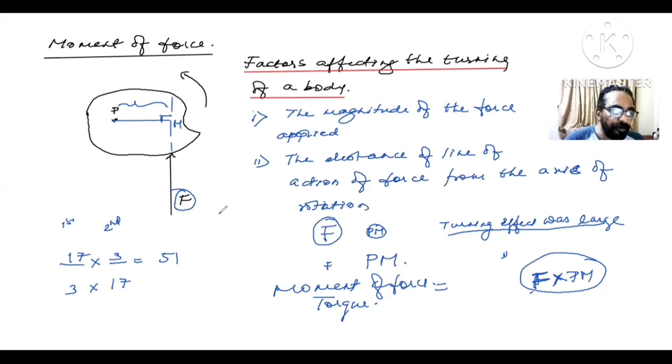See here, suppose you take a door, you know our door. Suppose this is the hinges and this is the door. These are the hinges of the door. So this is the line of the axis of rotation of the door, the hinges. So when you apply a force here, you apply a normal force on the door.